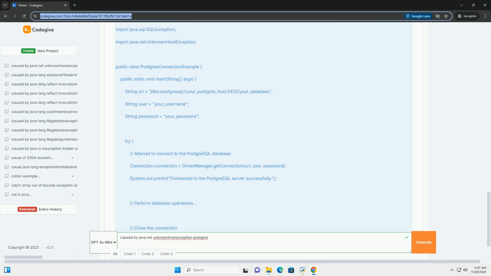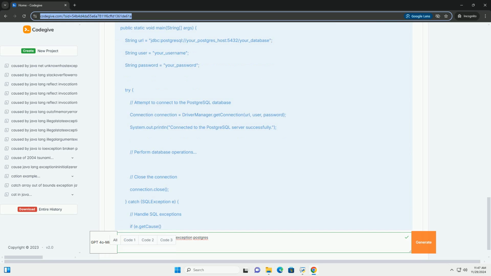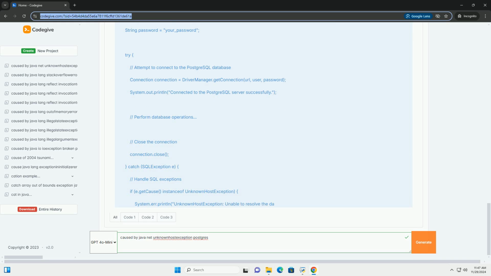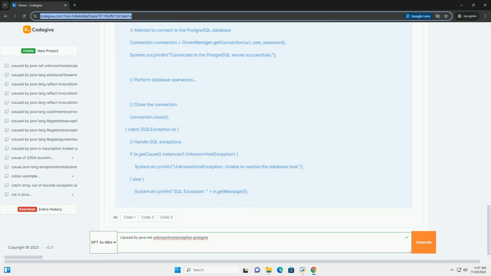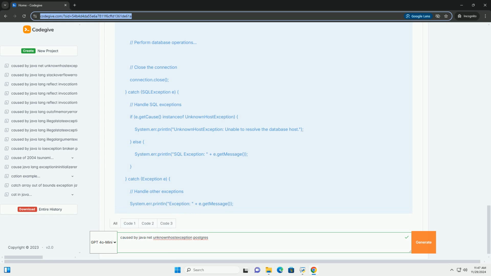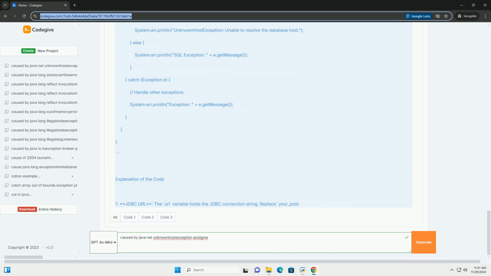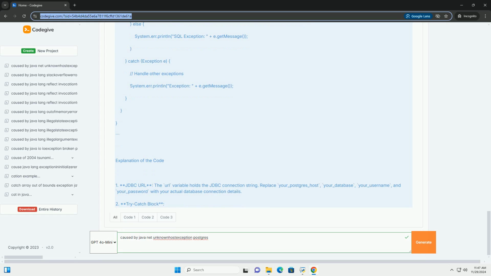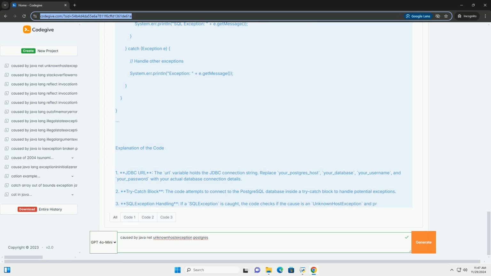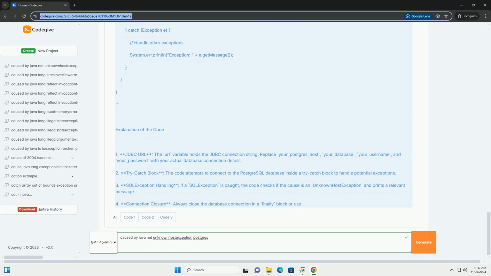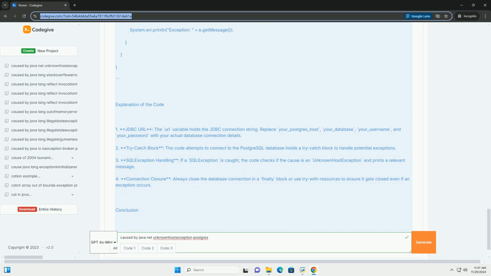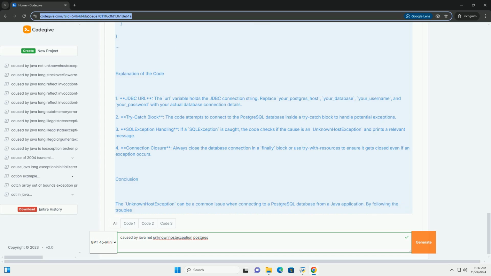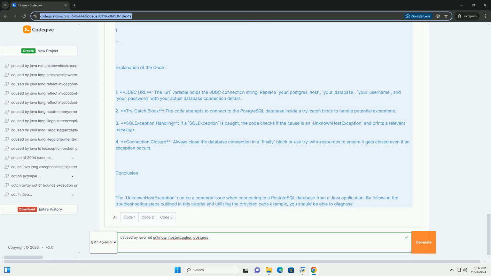Causes of unknown host exception. 1. Incorrect host name. The host name provided in the connection string might be misspelled or incorrect. 2. DNS issues. The DNS server may not be able to resolve the host name to an IP address. 3. Network configuration. Issues with the local network configuration or firewall can block access to the database server. 4.